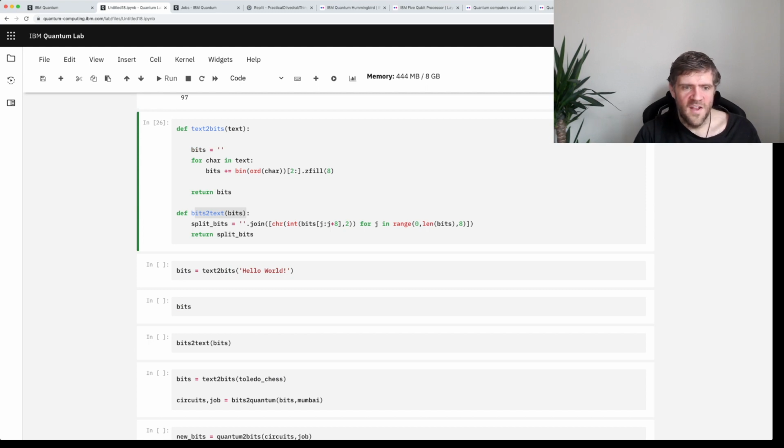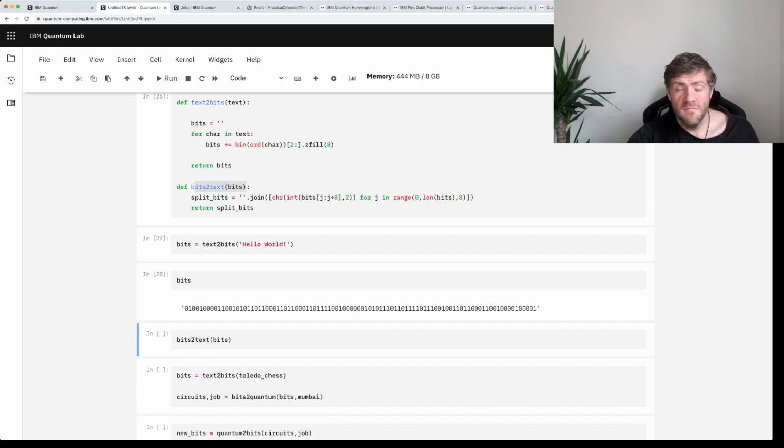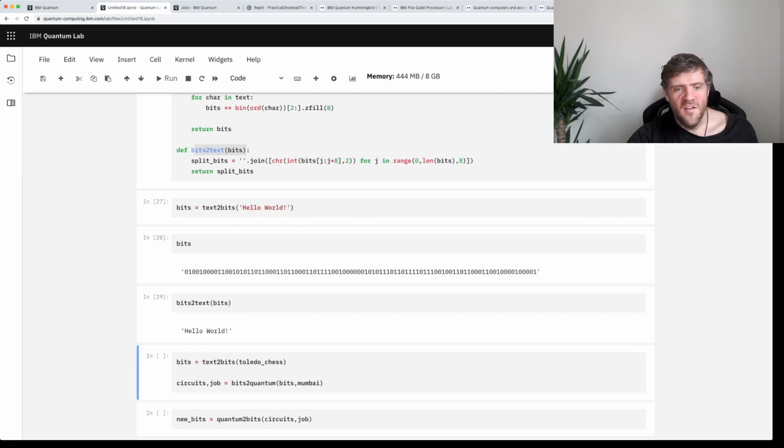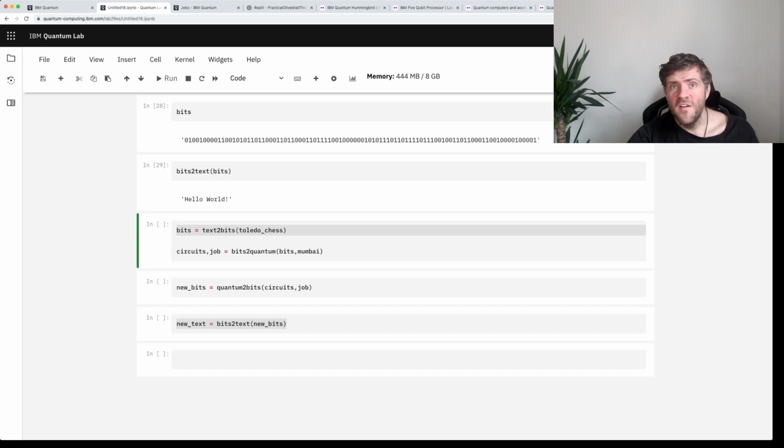So for example, let's turn hello world into bits. There you go. And then let's turn it back into hello world. It works. Well, at least for hello world. So now we have the ability to turn this chess program into a bit string, and then we can send this bit string off to the Mumbai device and run it. So by running these two things, I am sending this game via a quantum computer. So let's run it.